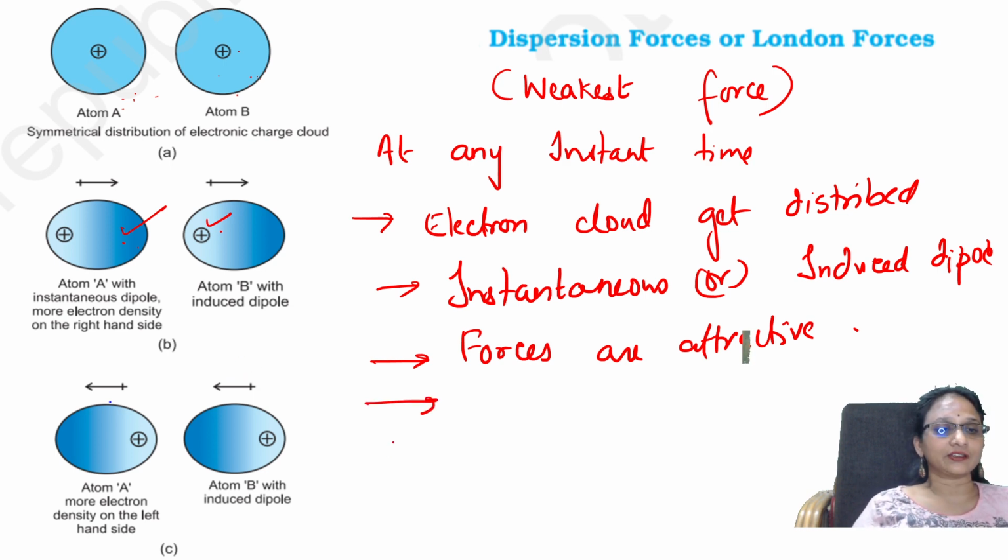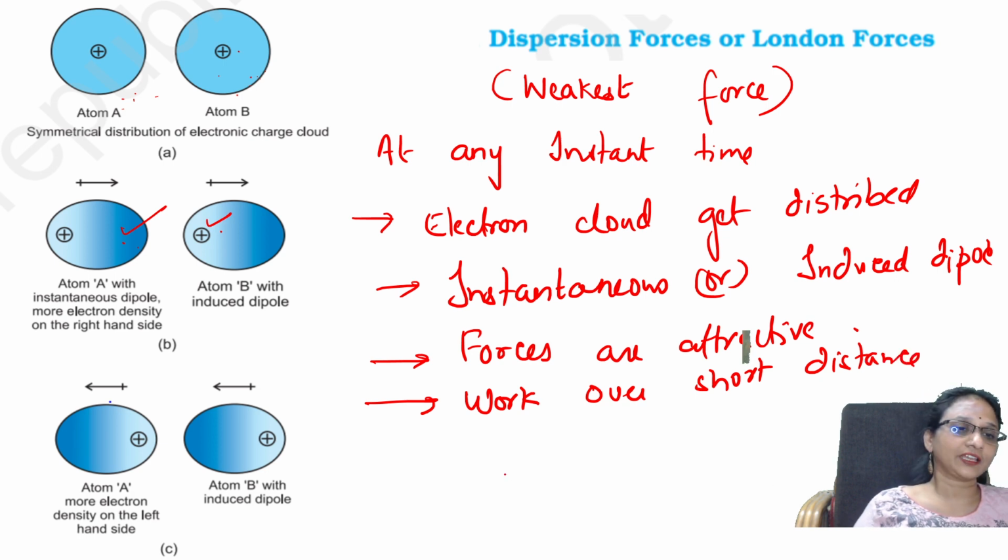These forces work only over very short distances, because the dipole is temporarily created. When you move one particular atom far away, it will not attract.